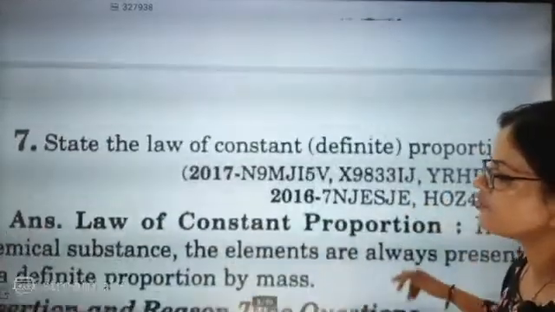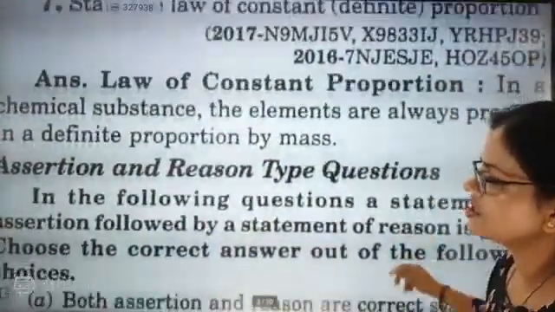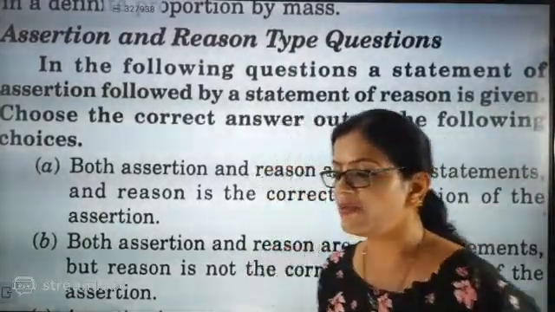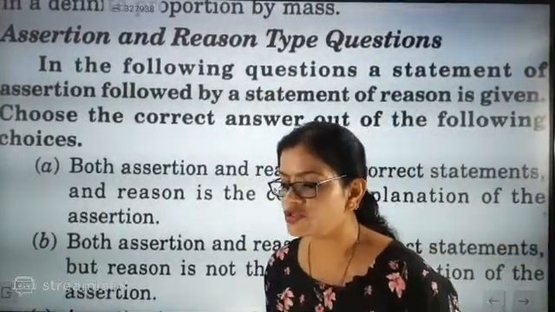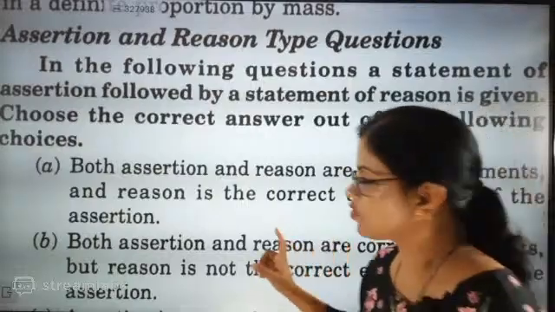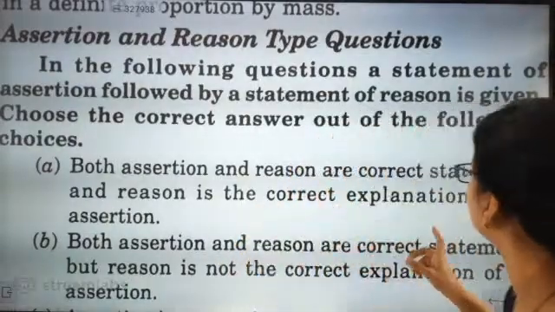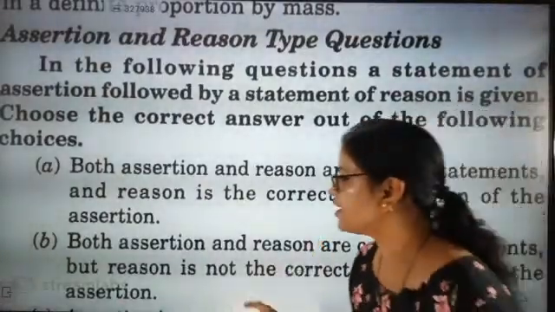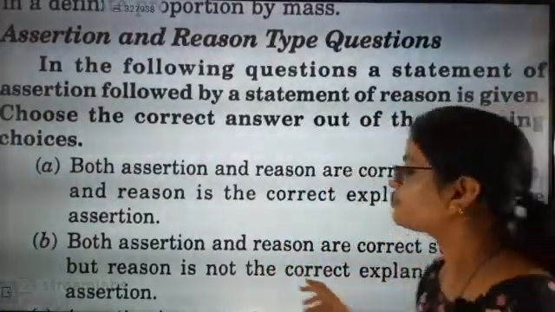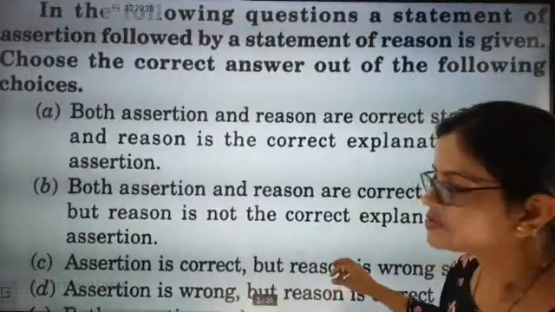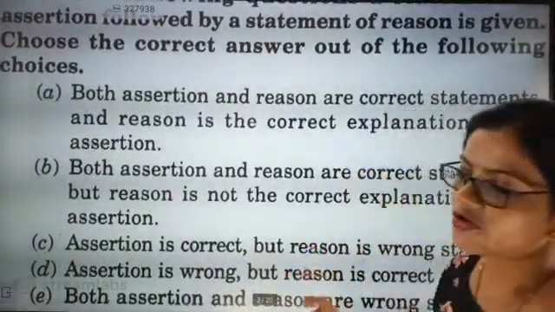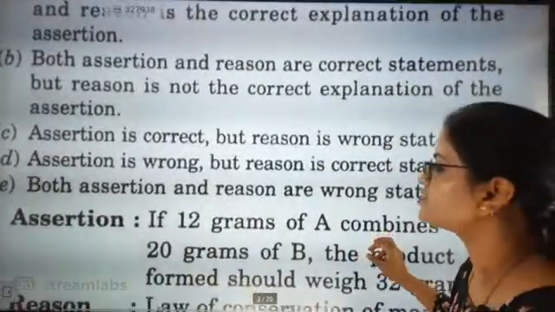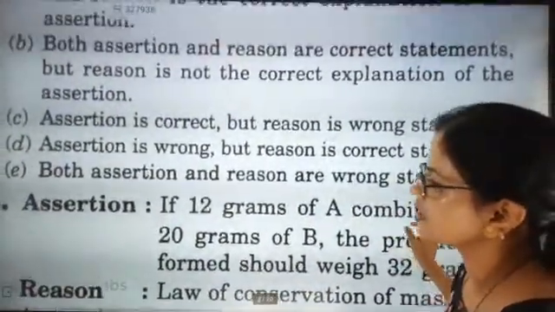Okay. So now go for the next question. Assertion reason. You told assertion reason is coming first when assertion and reason both are correct. Yes, the elements are always defined in proportion by mass. Absolutely, Krishnan. Now we will go for the next one. Both assertion and reason are correct, and reason is the correct explanation for assertion. In another part, both assertion and reason are correct, but reason is not the explanation. Next part is assertion is correct, reason is false; assertion is false, reason is correct; both assertion and reason are wrong. Okay, this is the next one. Now go for this question. Okay, I showed you the question.